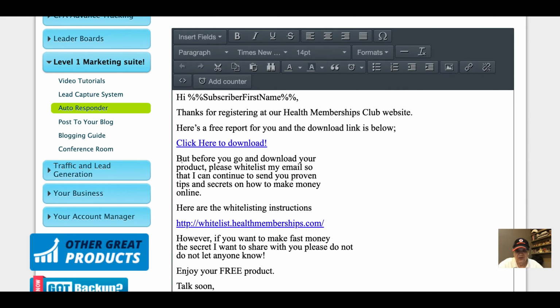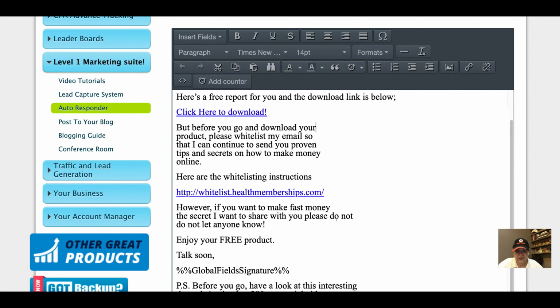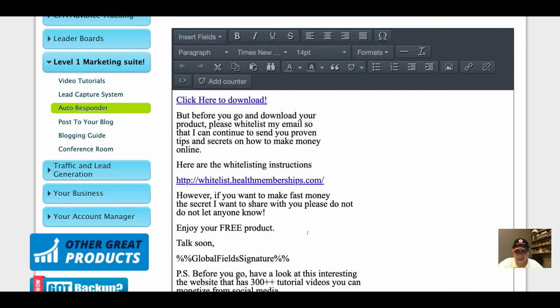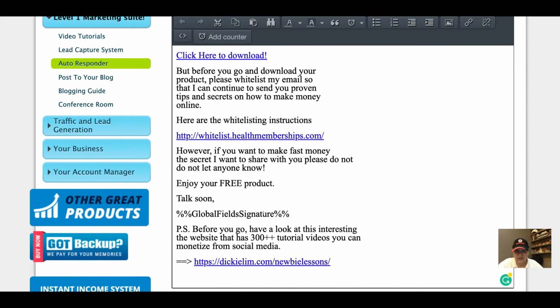And then I say here, before you go into download your product, please whitelist, and I ask you to whitelist. Whitelists are quite standard that you set. However, if you want to make more fast money and all these things, it's up to you to put here. Now the wonderful thing about this is what? You notice this part here, the percentage over global things, it's already preset to your name, your address, your email, or whatever we want to report. You don't have to redo it again. It's already preset in your PureLeverage Autoresponder.